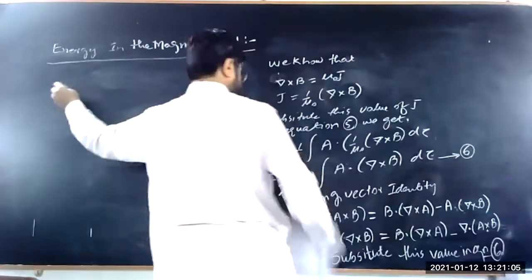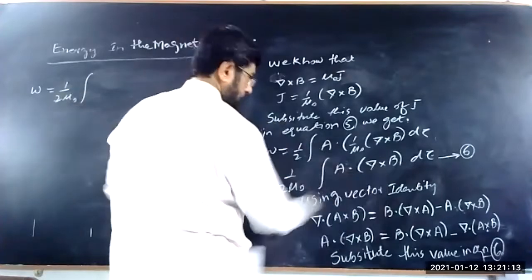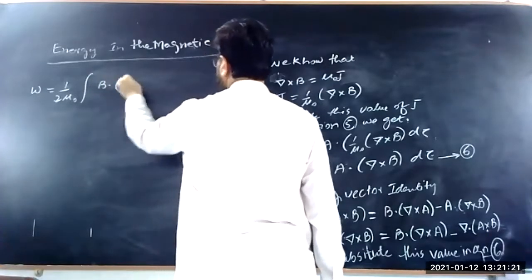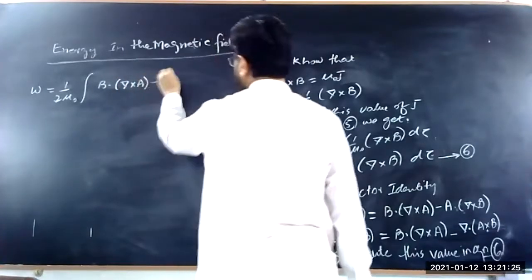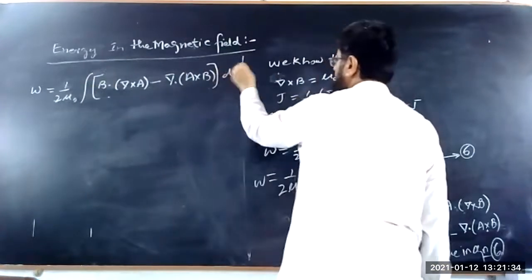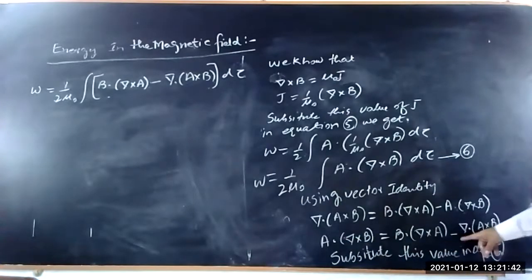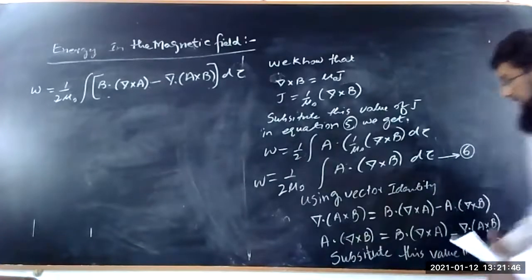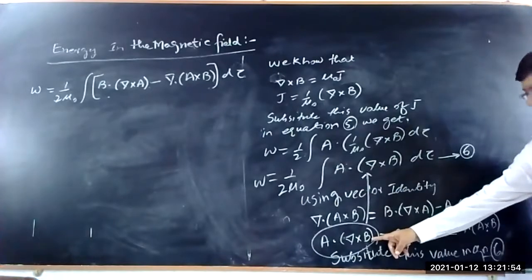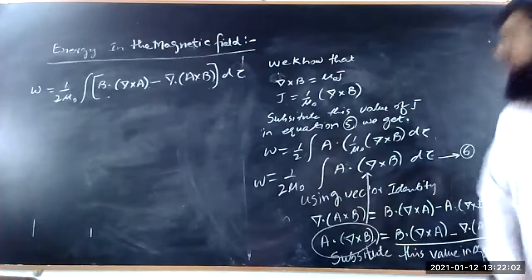So now equation 6 is equal to 1 upon 2 mu naught integral of B dot curl of A minus divergence of A cross B. I have substituted the value of A dot curl of B, which is equal to B dot curl of A minus divergence of A cross B, in equation number 6. I have rewritten this value here.